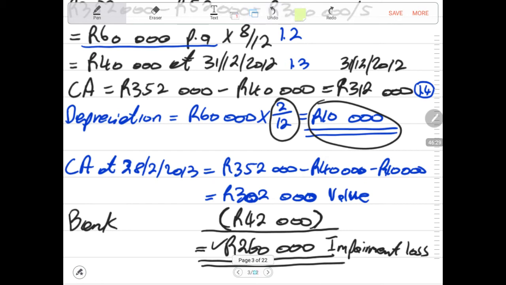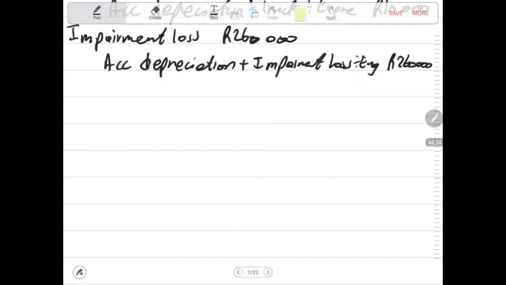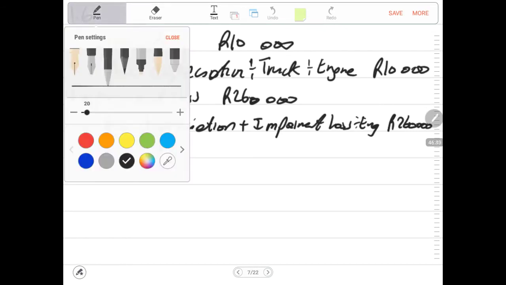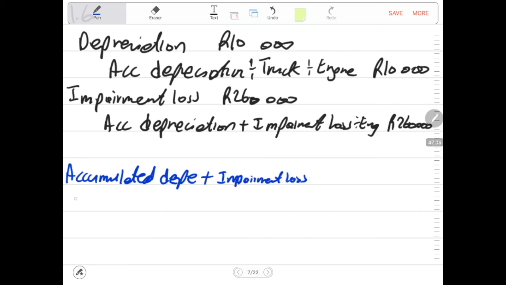So that is where that 260,000 is coming from. So now we have captured that impairment loss. Then after we do the derecognition now. Derecognition now is the part that I'm recording. We debit accumulated depreciation plus impairment loss, meaning the accumulated depreciation and impairment loss is the total accumulated depreciation.